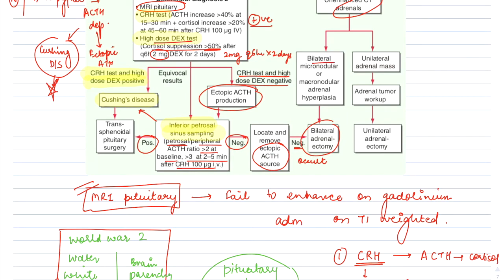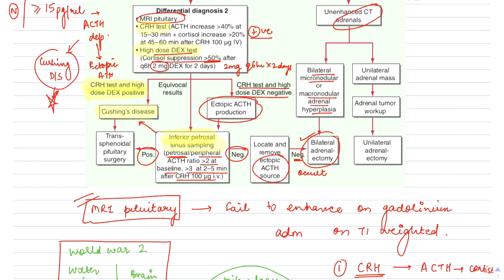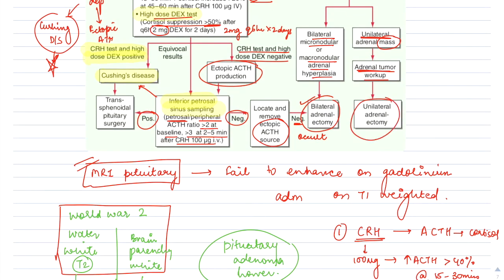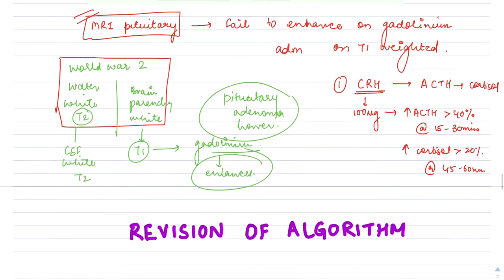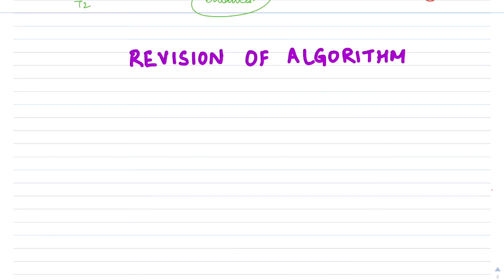If there is bilateral macronodular adrenal hyperplasia, we bilaterally remove the adrenals, that is bilateral adrenalectomy. If there is a unilateral mass, then adrenal tumor workup is done, and we do a unilateral removal of the adrenal. Now we'll revise the algorithm.